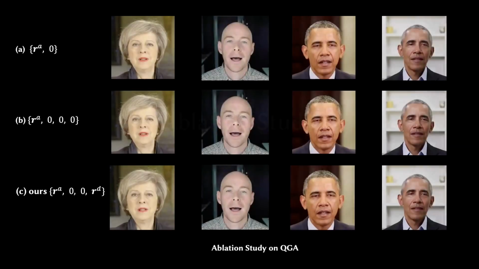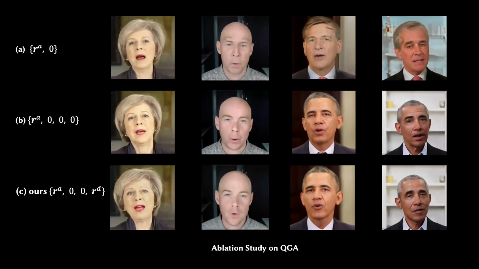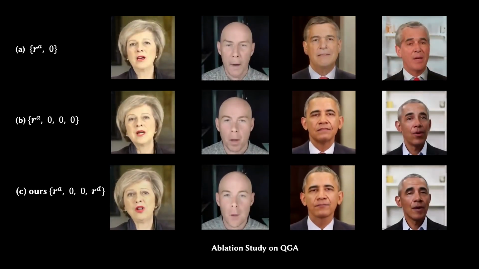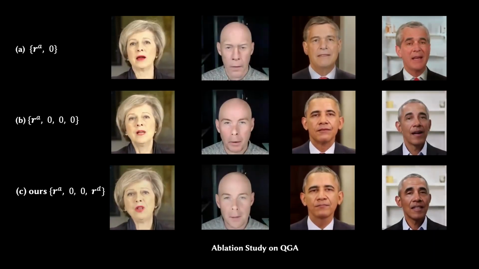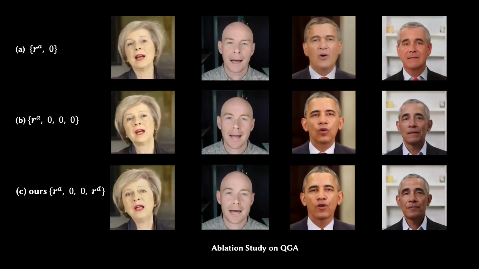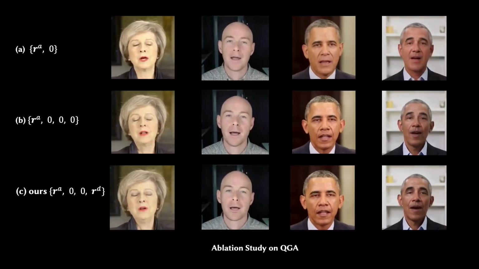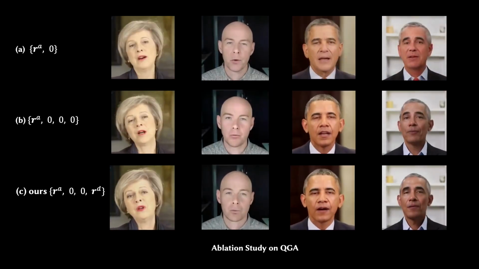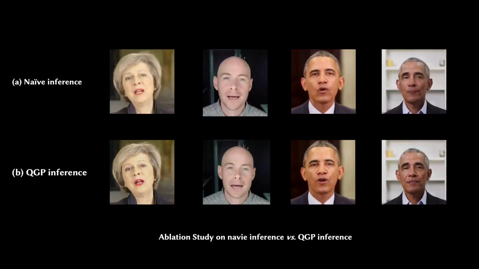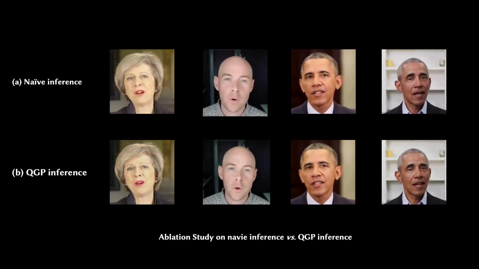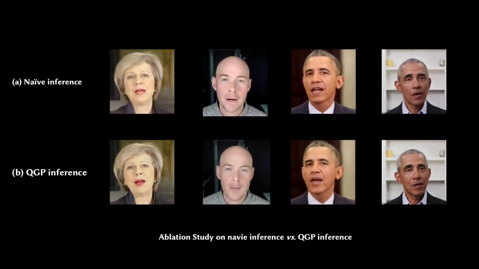We conduct ablation studies to validate the effectiveness of the key design of our QGA and QGP inference. Our QGA uses a starting frame and an ending frame as references to constrain the generation of intermediate frames, which achieves consistent performance improvement over A and B. A QGP can achieve more stable and temporal aligned results than the naive inference.